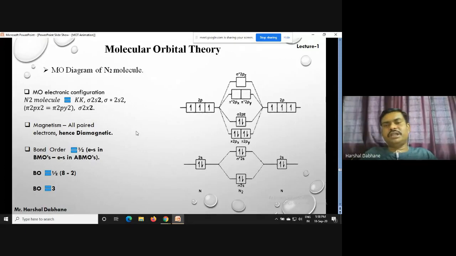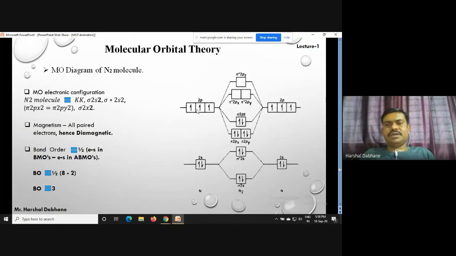Here we clearly see this is 2s2 and 2p3. So what happens when we combine 1s, we can write KK. And when we combine 2s and 2s, we get two molecular orbitals, sigma 2s and sigma star 2s. These are the molecular orbitals obtained by the combination or interaction of the 2s orbitals.